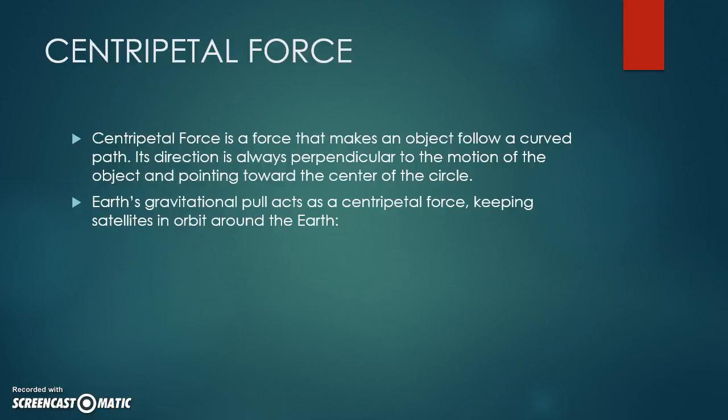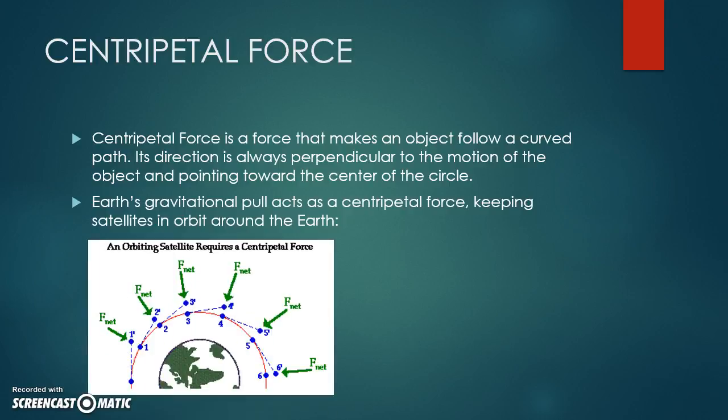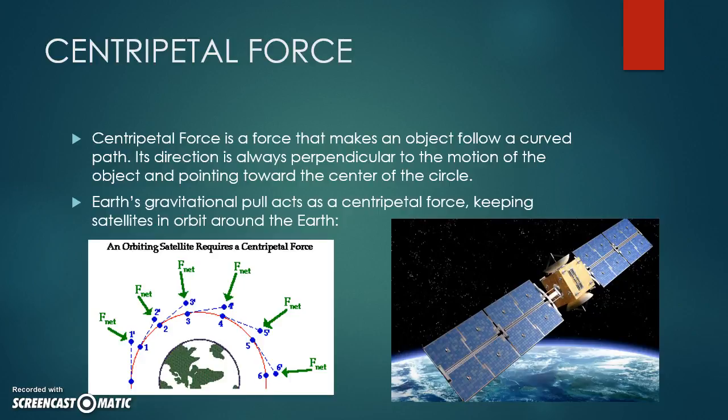What is a centripetal force? Centripetal force is a force that makes an object follow a curved path. Its direction is always perpendicular to the motion of the object and pointing towards the center of the circle. So the Earth's gravitational pull acts as a centripetal force, keeping these satellites in orbit. Right? Anything moving around another object is being pulled towards the center of that object by a centripetal force.